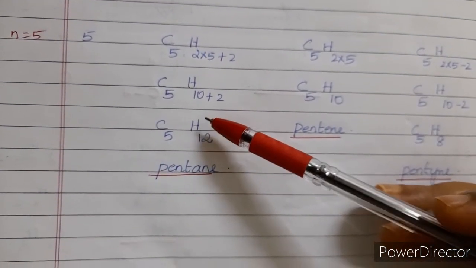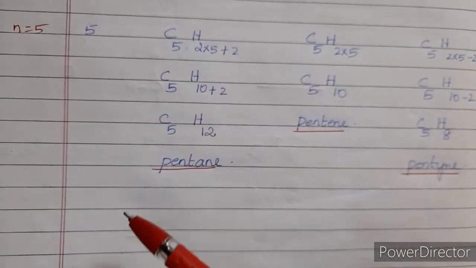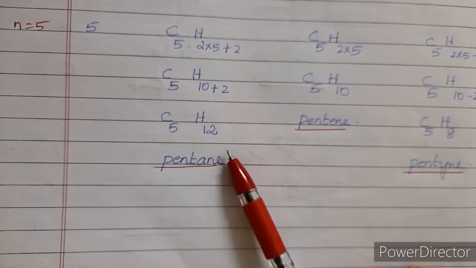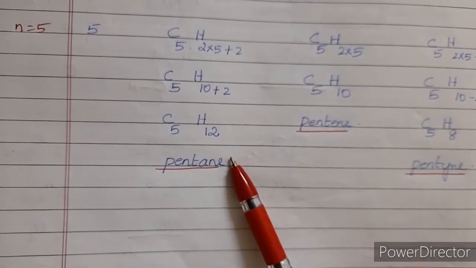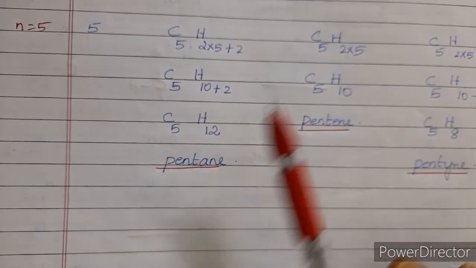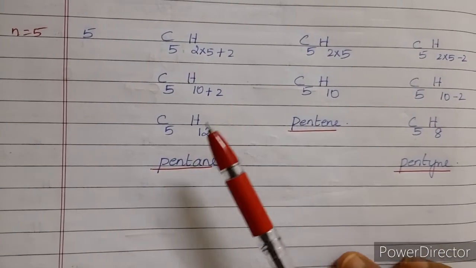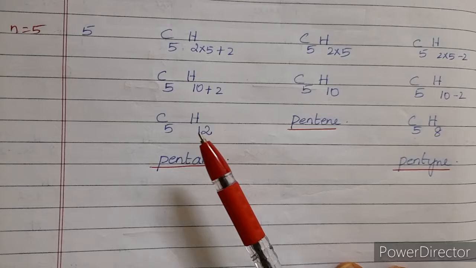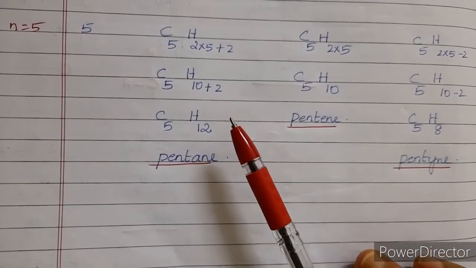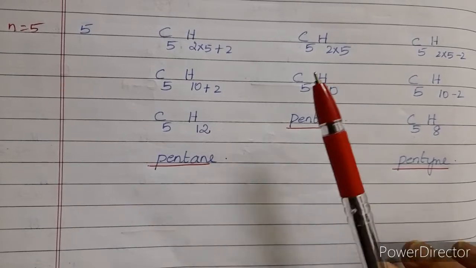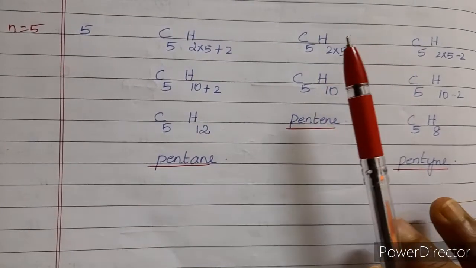For example, methane will have a lower melting point, and if you compare methane with pentane, pentane will have the higher boiling point, right? So this is how the boiling point or the melting point increases with increase in the number of carbon atoms. And most of the hydrocarbons undergo combustion reaction. That is, when it reacts with oxygen, it gives carbon dioxide and water. So this is the general reaction for most of the hydrocarbons.